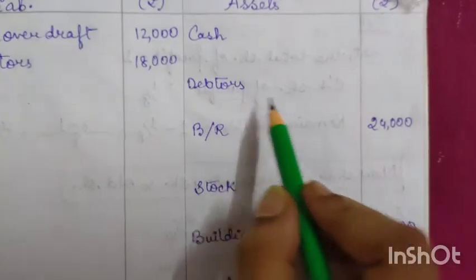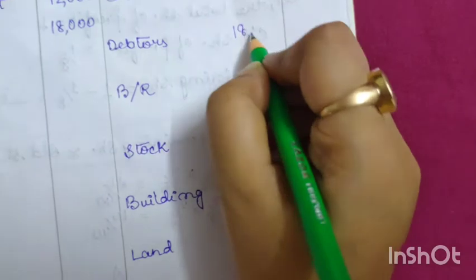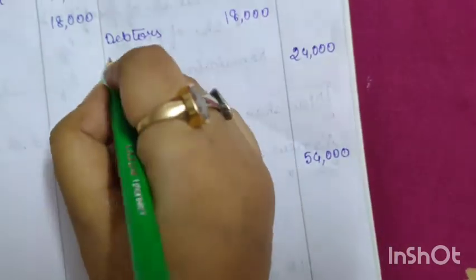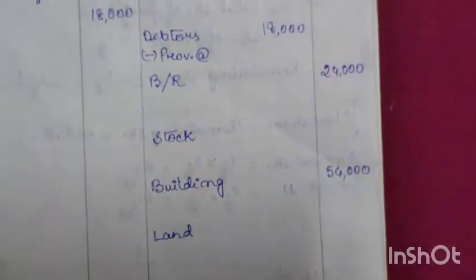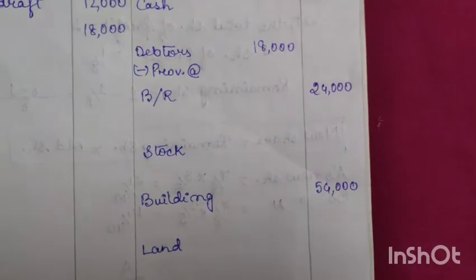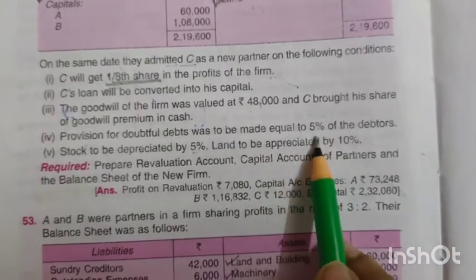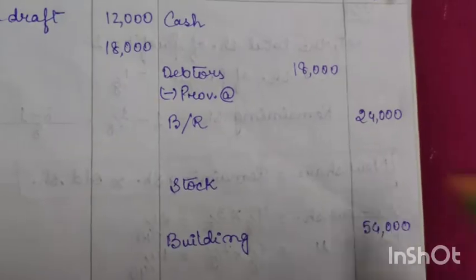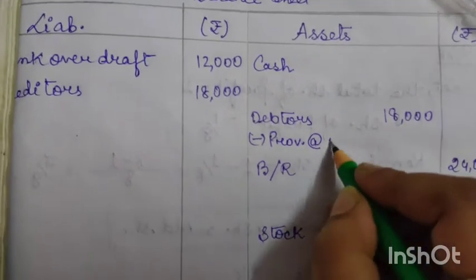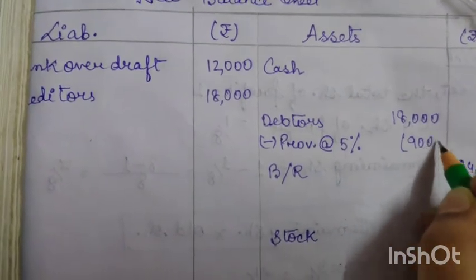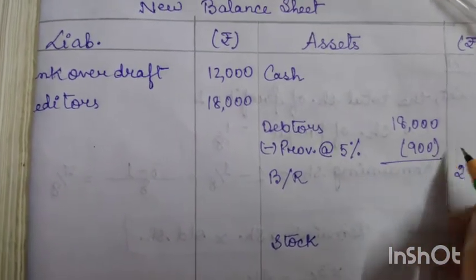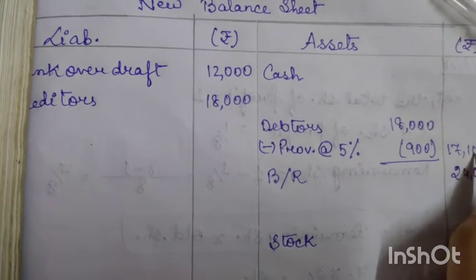In the balance sheet, 18,000 was the value of debtors less provision at the rate of 5%. If we write here, then we will get 900. Now if we deduct 900 from here, we will get 17,100.